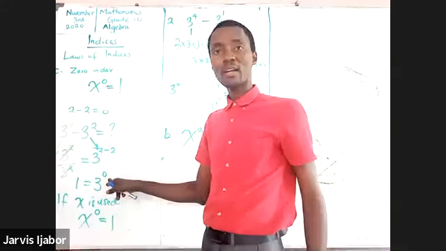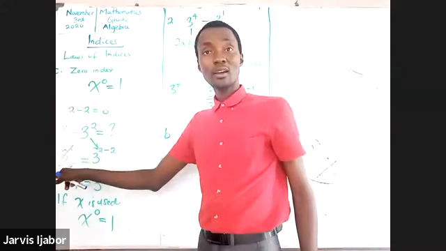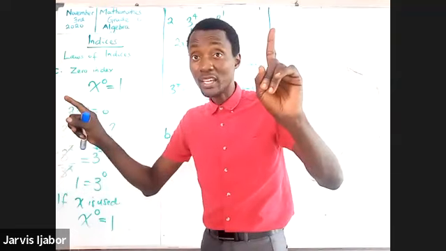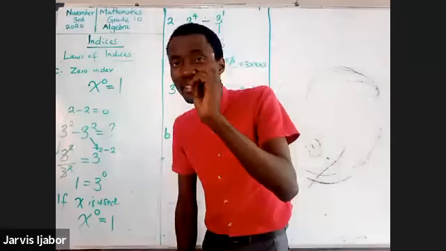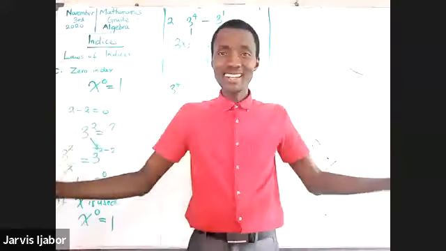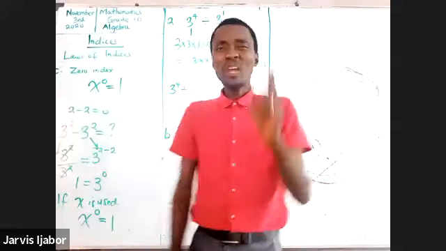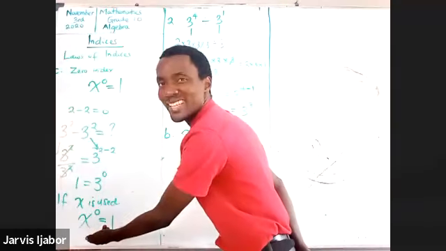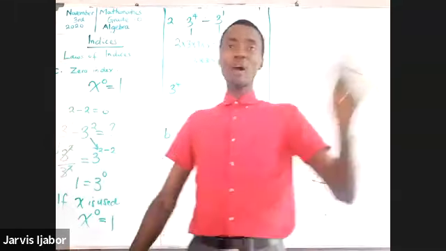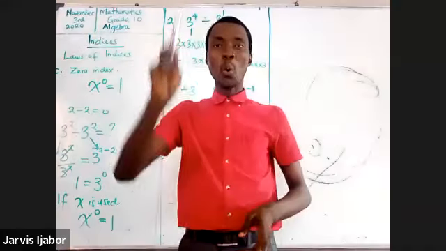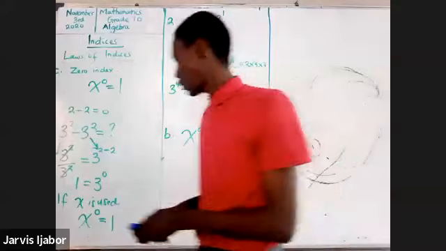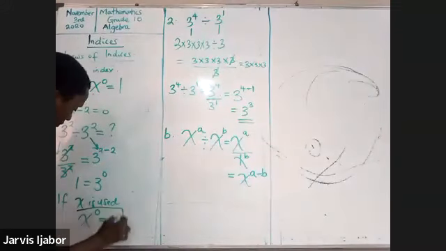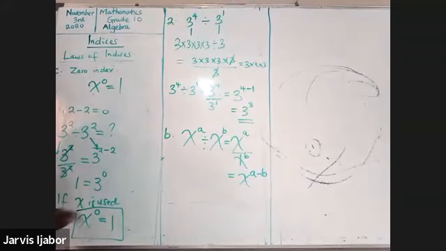From the same line of thinking, by disagreeing on which road to go, you were able to solve a problem such that anytime a number is raised to the power of 0, the answer is 1. And that is how this law came about. So that's the next law we have considered.